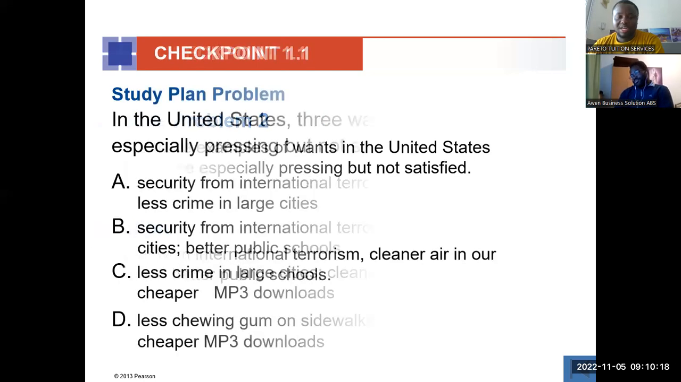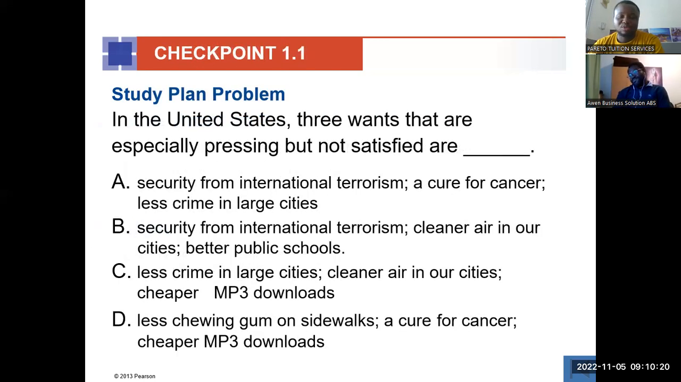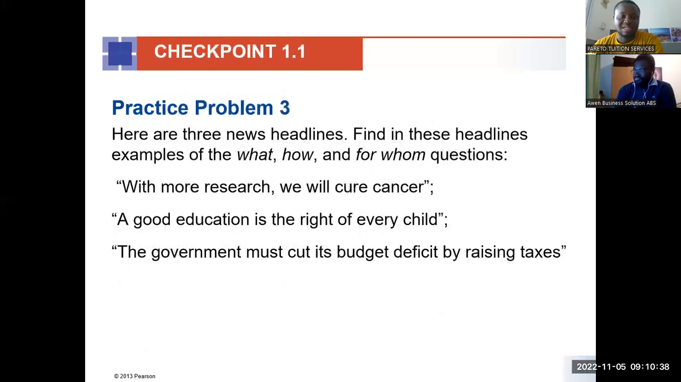Okay. So they put it in a multiple choice form. So we just follow what we saw from the previous question, and then you should know the answer here. So I think it's going for the B, better international schools, the A, international terrorism, and then the public schools as well.